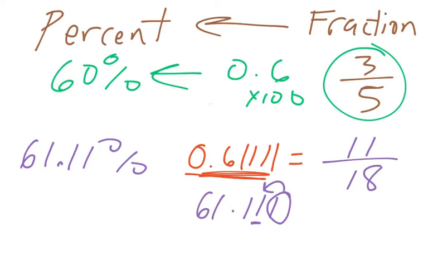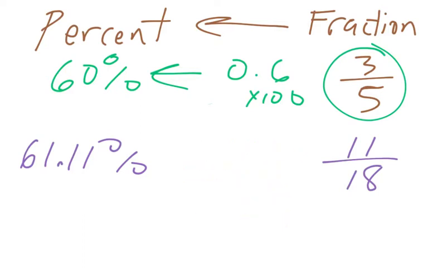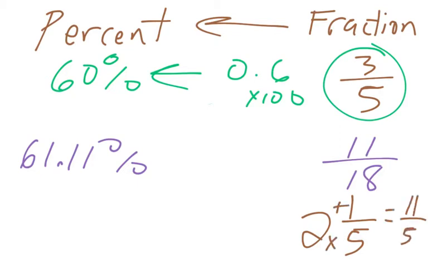Okay? And one more, just to make sure. Let's say we have 2 1/5. Well, that's not a fraction, right? That's a mixed number. Let's make it a fraction first, right? Multiply and add: 11 over 5. Keep that denominator the same. So now we can divide 11 by 5 using your calculator, and when you do that, you're going to get 2.2, right? So 11 divided by 5 equals 2.2.